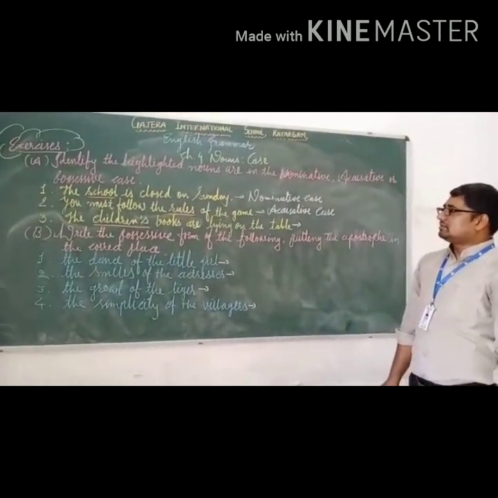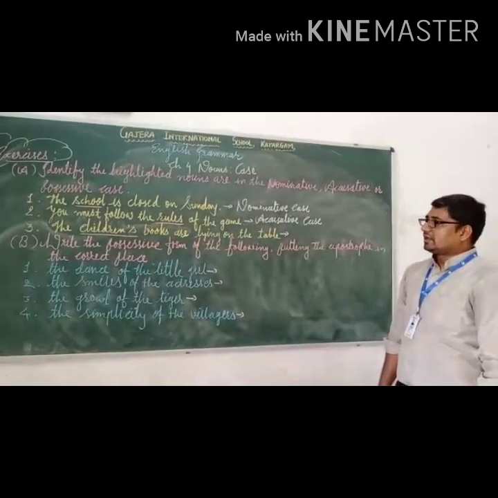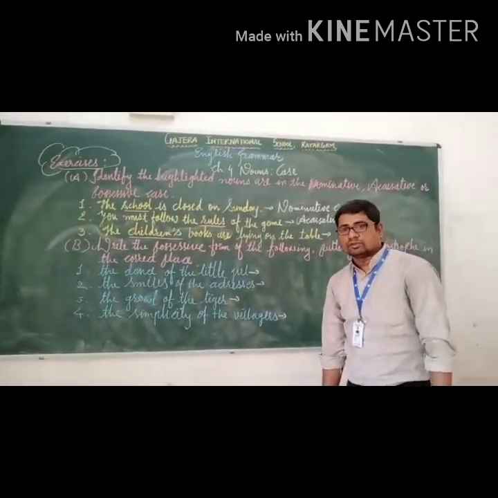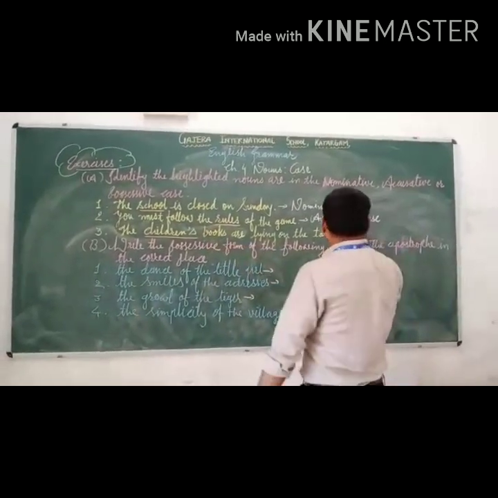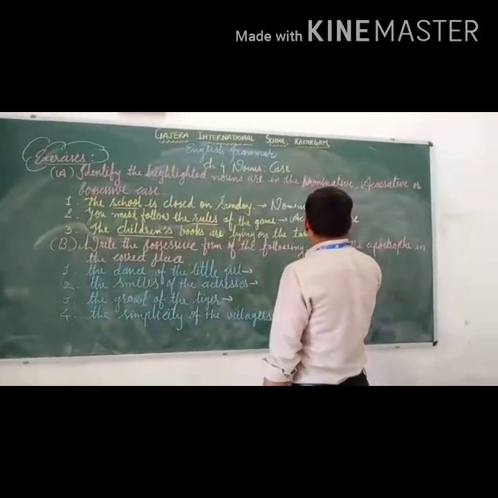Third one, the children's books are lying on the table. The children's is the noun and it contains apostrophe S, so obviously it's in possessive case. It shows the position of the book.